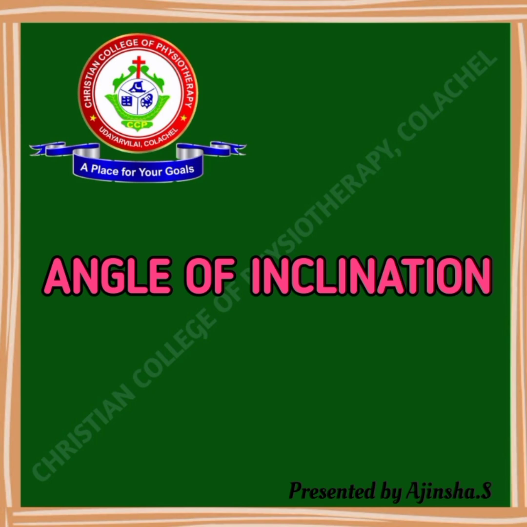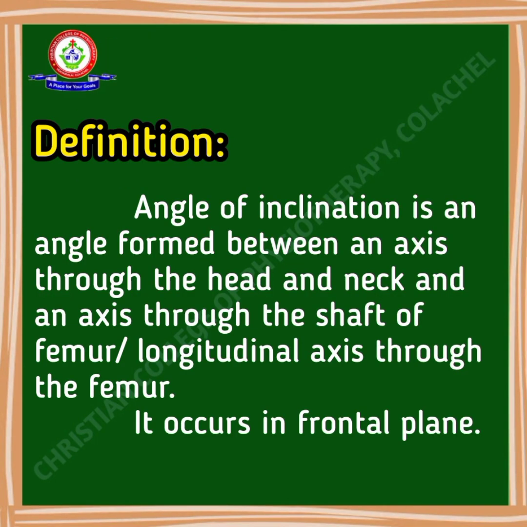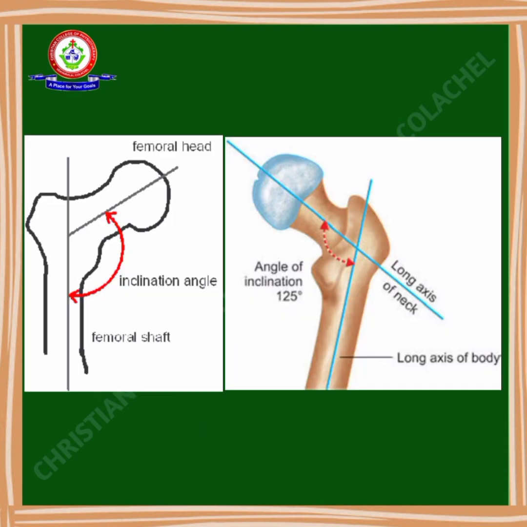Today the topic of my presentation is something from the femur that is known as angle of inclination. First, we can see the definition. Angle of inclination is an angle formed between the axis of the head and neck and the axis of the shaft of the femur, or the longitudinal axis of the femur. It occurs in the frontal plane. This picture shows the angle of inclination.